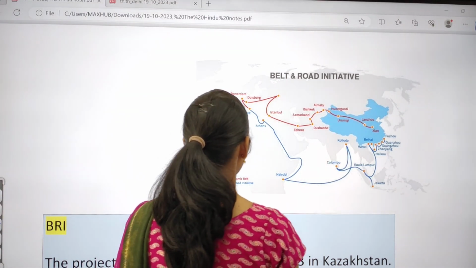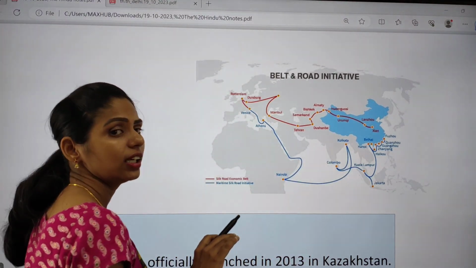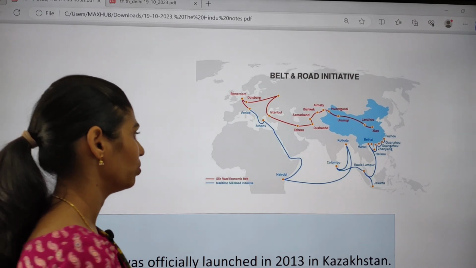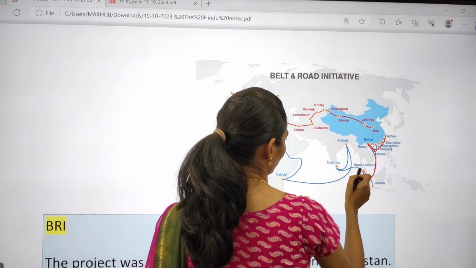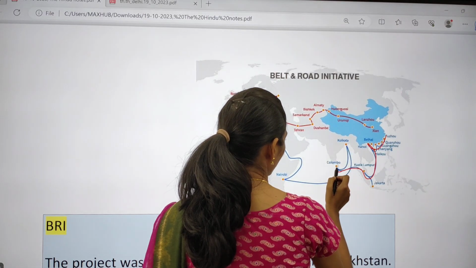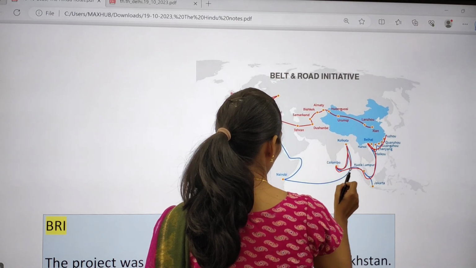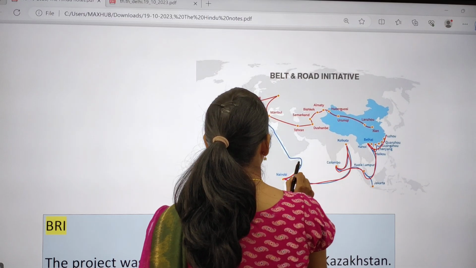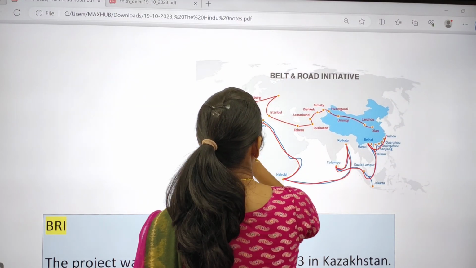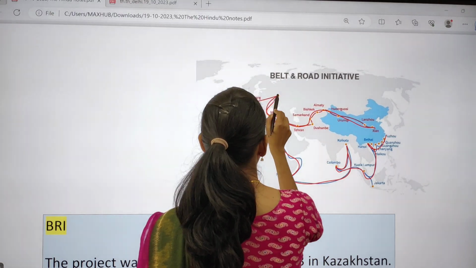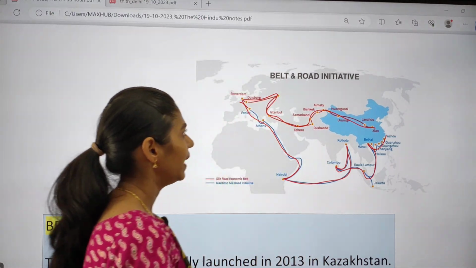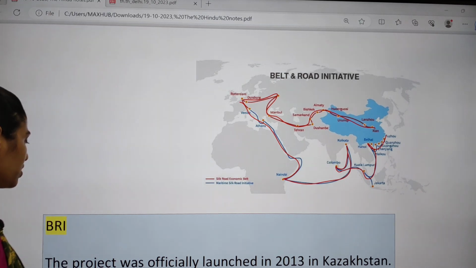It has both continental and maritime routes. It connects different ports, comes through the Strait of Malacca, connects Sri Lanka and India, goes with Kenya, and reaches Europe. It also has the continental route as well.